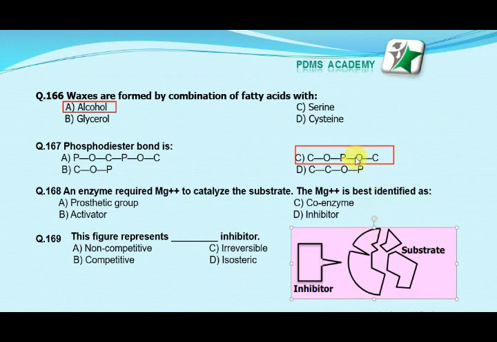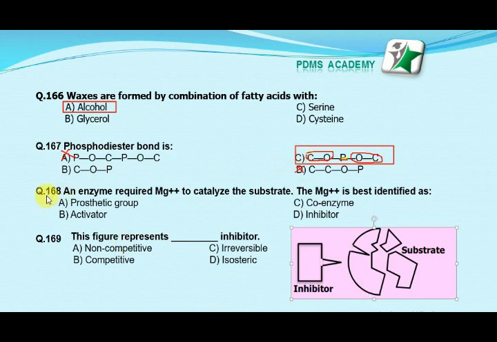This is an ester bond, this is one ester bond, and this is another ester bond, so it becomes a phosphodiester bond. Other options are incorrect. This is not the correct option. This is also not the correct bonding structure, and this is only a monoester phosphoester bond, not a phosphodiester bond. So our correct answer is C.